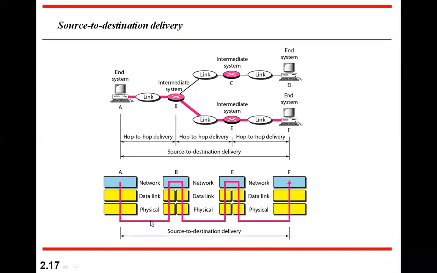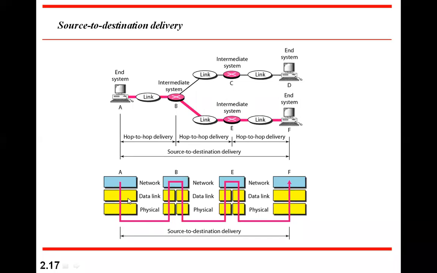Whereas at the physical and data link layers, the source and destination keep changing at every hop. Though the actual data is going from A to F, at the network layer and above, the source is always A and F is always the destination.